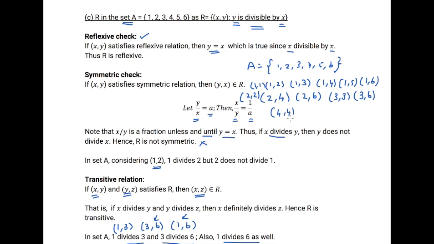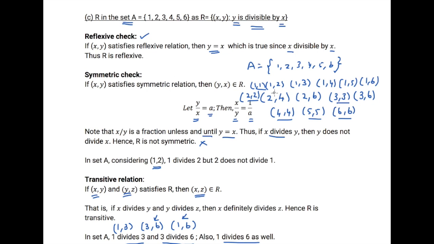And (4, 4) is possible because 4 divides 4. (5, 5) is also possible and (6, 6) is possible. If you notice, I have (1, 1), (2, 2), (3, 3), (4, 4), (5, 5), (6, 6). Thus it is definitely reflexive.